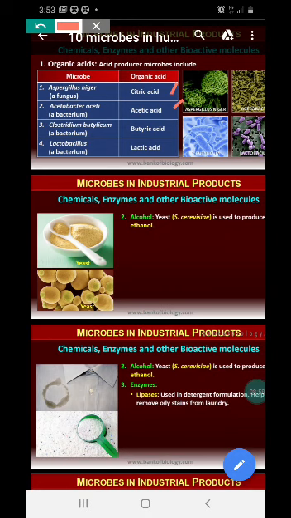Only this Aspergillus niger is a fungus, all the others are bacteria. Butyric acid from Clostridium butylicum, and lactic acid from Lactobacillus acidophilus. So which are the acids, children? Citric acid, butyric acid, acetic acid, and lactic acid.